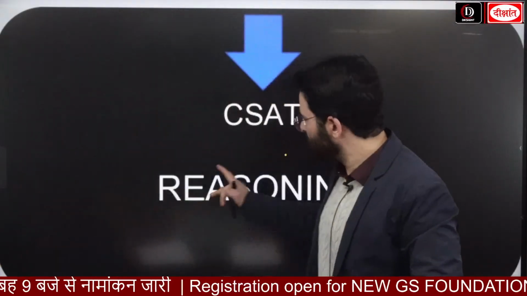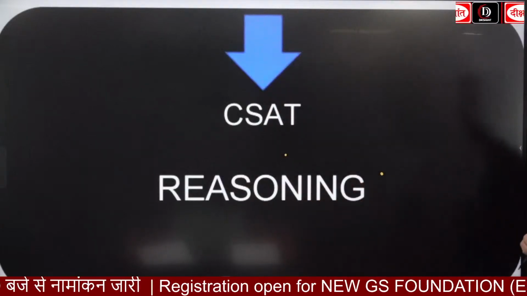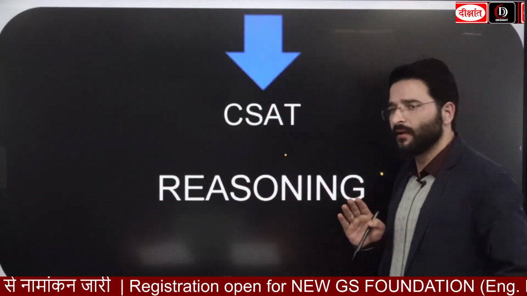Looking at the reasoning portion, what you should have an idea about is what are going to be the topics that we are going to deal with in the reasoning. Anyone having any idea what topics you are going to study in this reasoning portion?